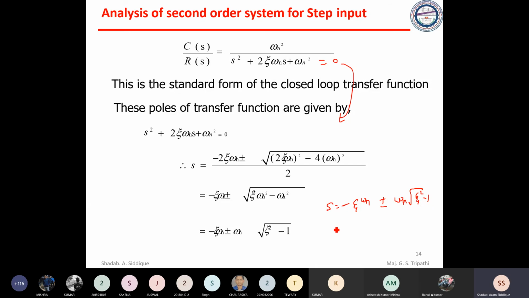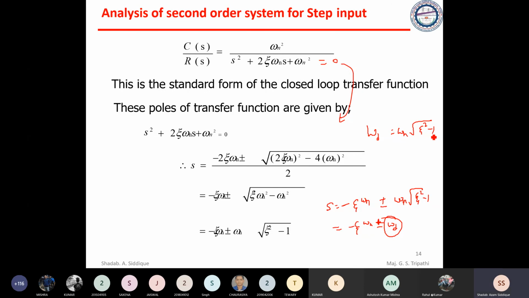So this can be represented as minus zeta omega n plus minus omega d. Omega d is nothing but the damping frequency, which is, this is an assumption, omega d equal to omega n root of zeta square minus 1. Okay. So this S is equal to minus zeta omega n plus minus omega n root of zeta square minus 1.